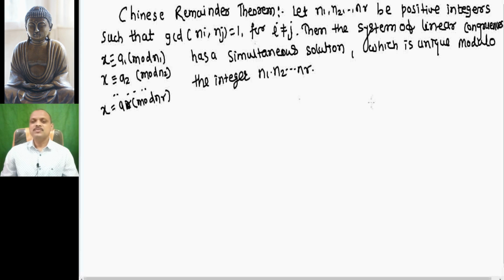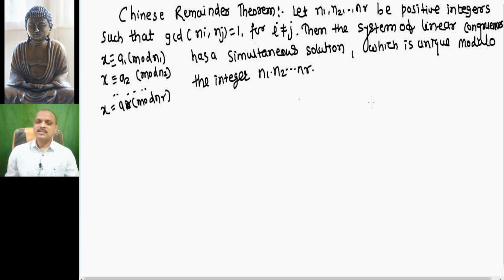Then the system of linear congruences x ≡ a1 mod n1, x ≡ a2 mod n2, ..., x ≡ ar mod nr has a simultaneous solution, which is unique modulo the integer n1 n2 ... nr.